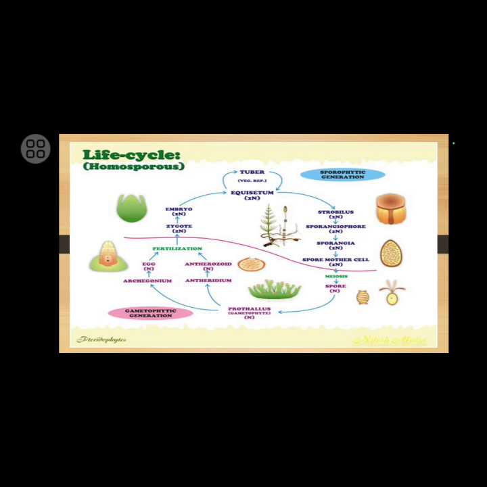The sporophyte has strobili, which are cone-like organs borne on special branches known as sporangiophores. At the tip of the sporangiophore, the spore-bearing organs known as the sporangia are produced. Inside the sporangia, the spore mother cells are produced, which after the process of meiosis give rise to spores, and the spores germinate to form the prothallus, which is the juvenile stage of the gametophyte.